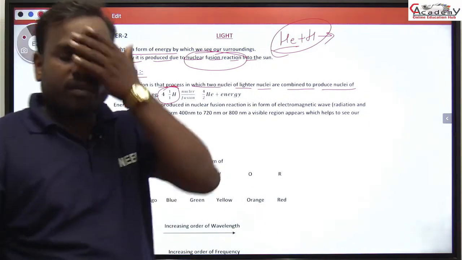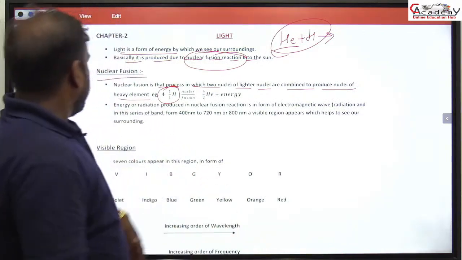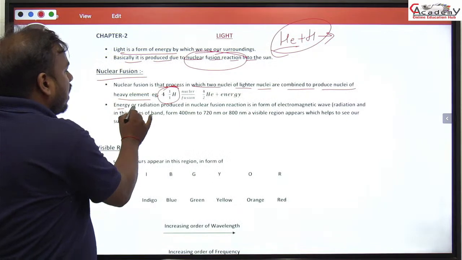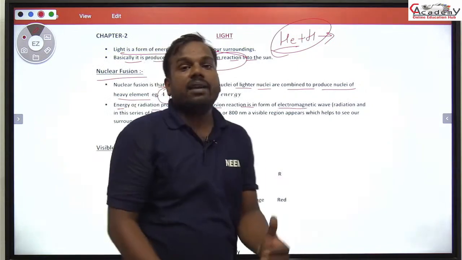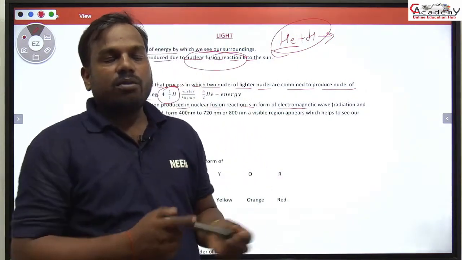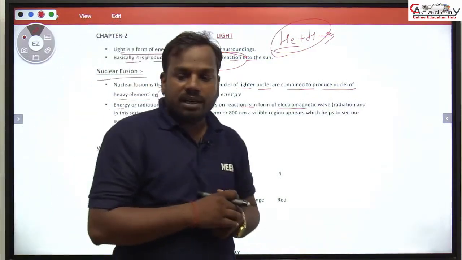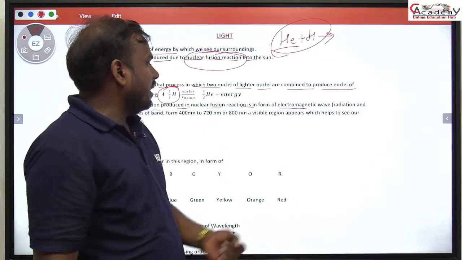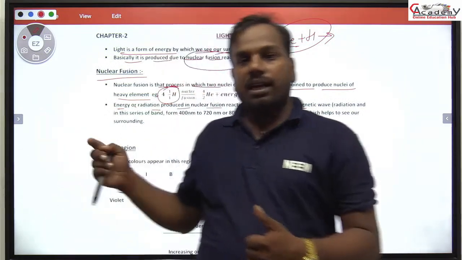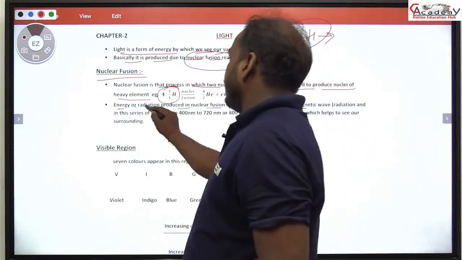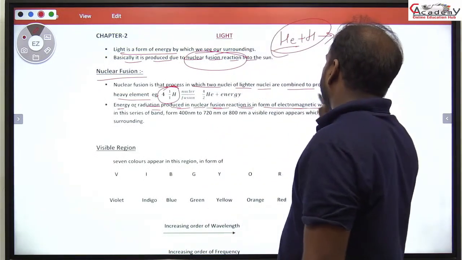Okay, now next, energy or radiation is produced by the nuclear fission reaction in the form of electromagnetic wave. We already discussed in class 9th what a wave is. Wave is the disturbance in medium. There are two types of wave: electromagnetic wave and mechanical wave. Mechanical wave is also divided into two parts, transverse and longitudinal. But here the energy radiation produced in the nuclear fission reaction is in the form of electromagnetic wave.